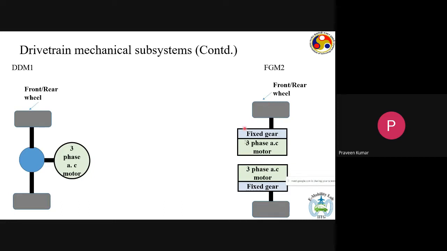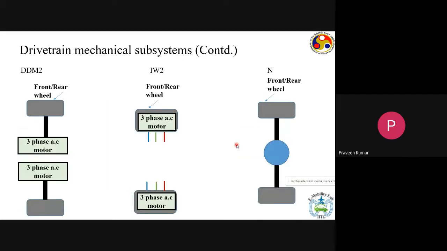This is also known as an e-axle. So we are coming close to a very good electric vehicle configuration with minimum mechanical parts. Gears are completely eliminated. Then we can also have a configuration where the motor has a very high torque rating, so you don't even need a fixed gear, and each motor drives an independent wheel.